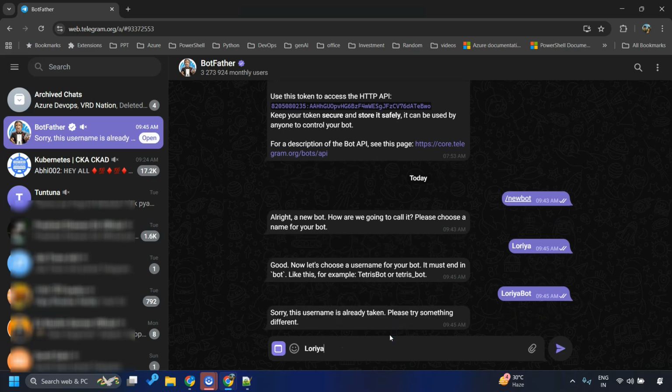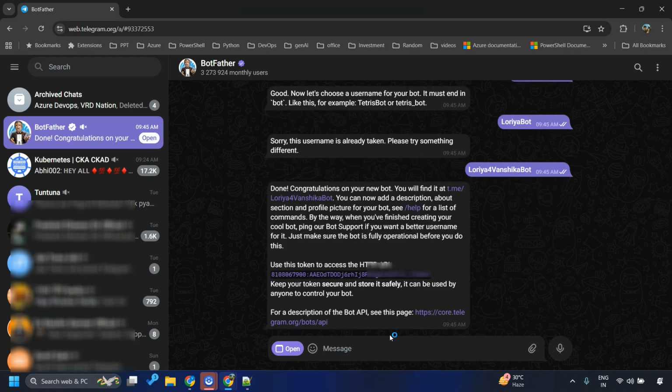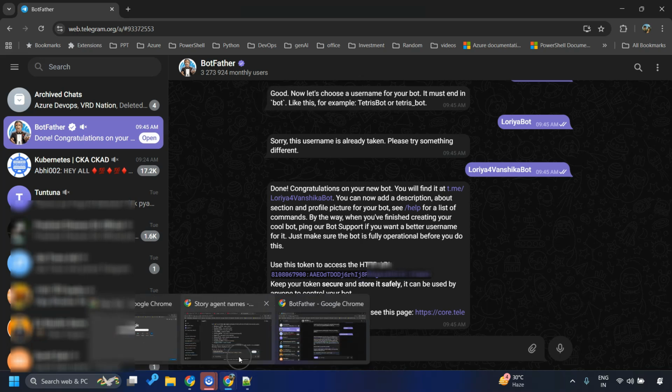Okay, it's already taken. So okay, I have to try a new name. Let's see if this works out. And yes, there we go. This name is available. So BotFather has created bot for us, and here is the access token. Let me copy this and switch back to n8n workflow.